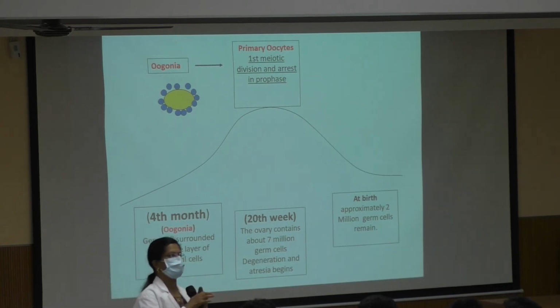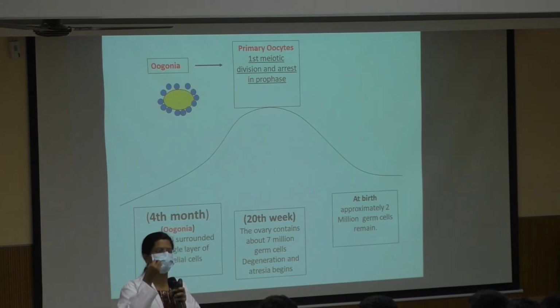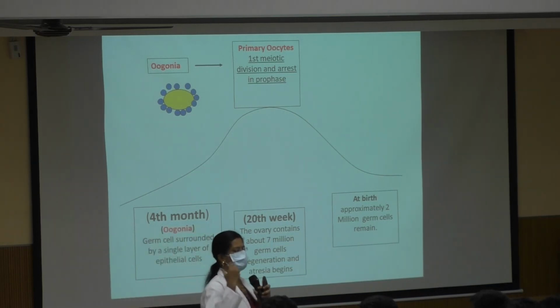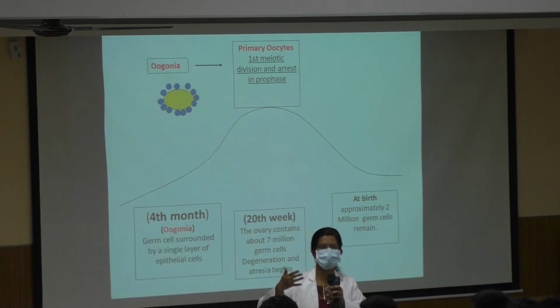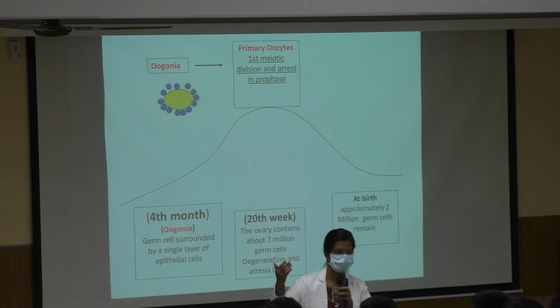When the oogonia start to form after 9 weeks, they undergo many mitoses and meioses. Mitosis increases the number, and then there will also be a series of meiotic divisions.